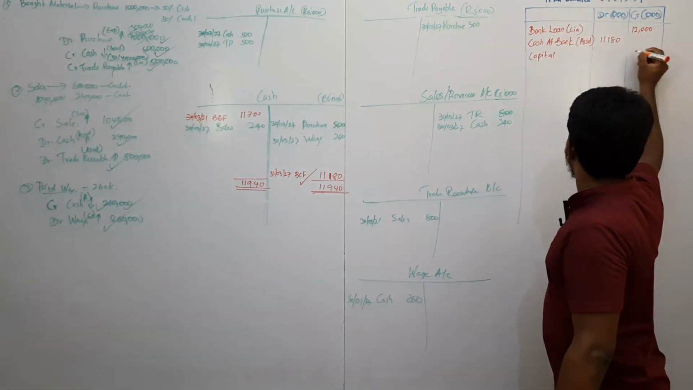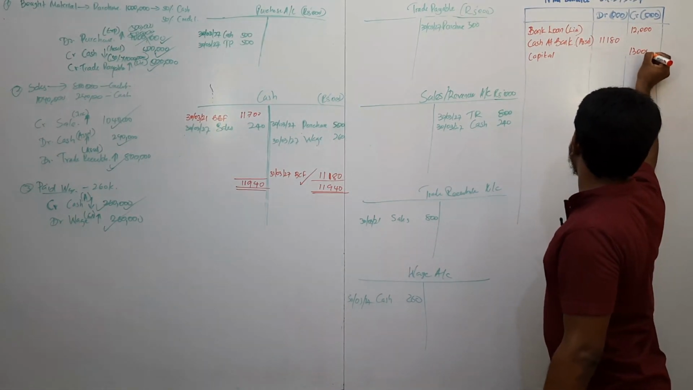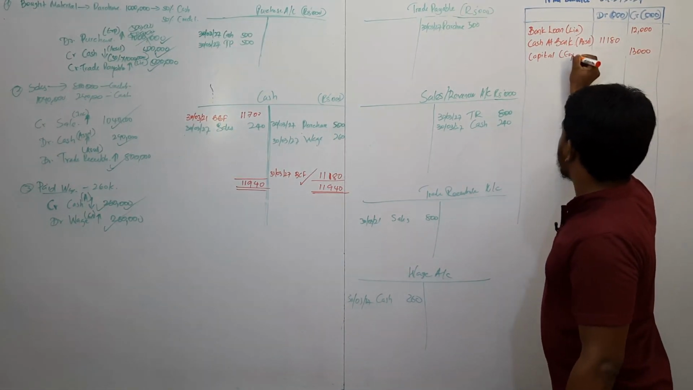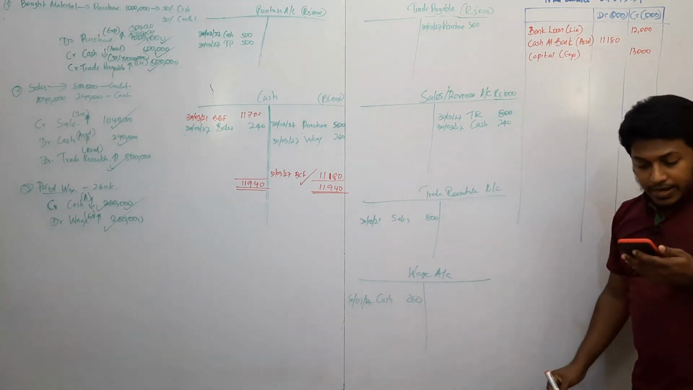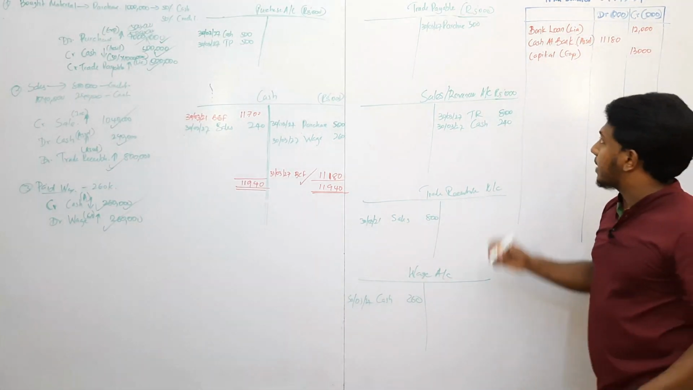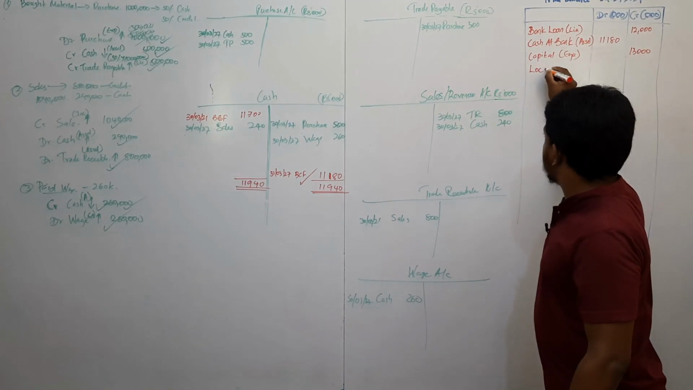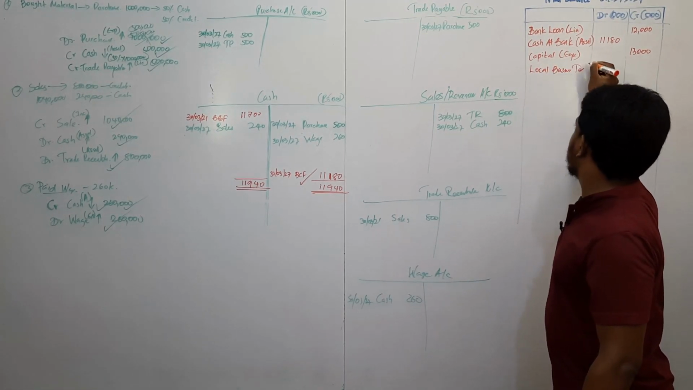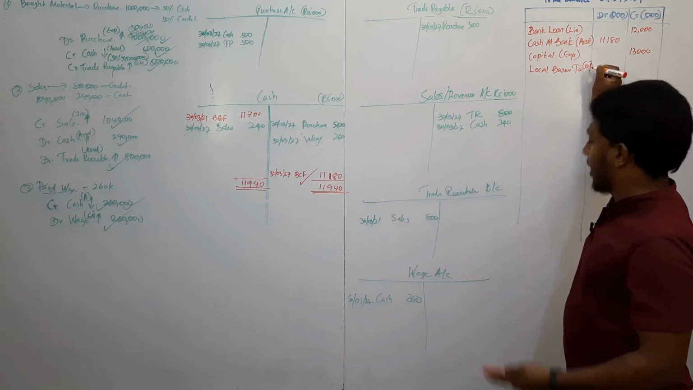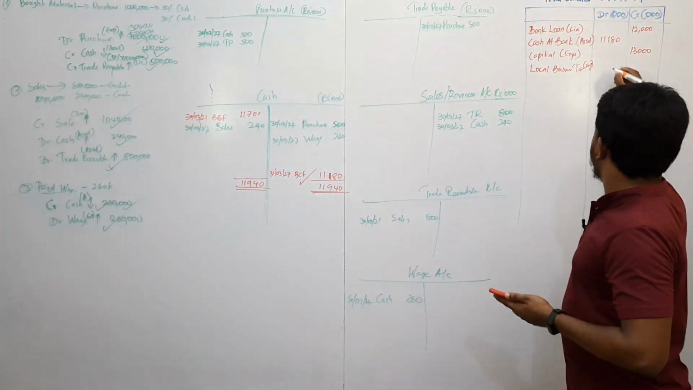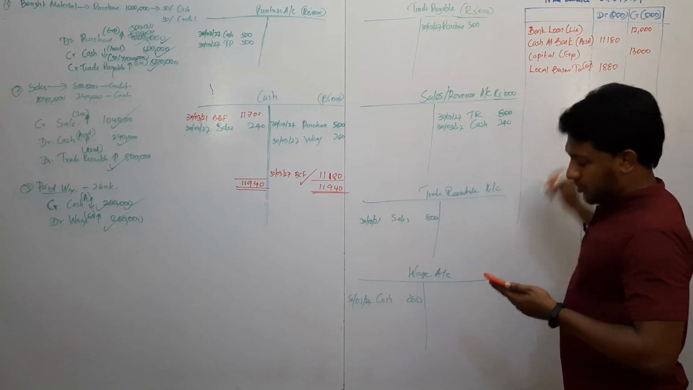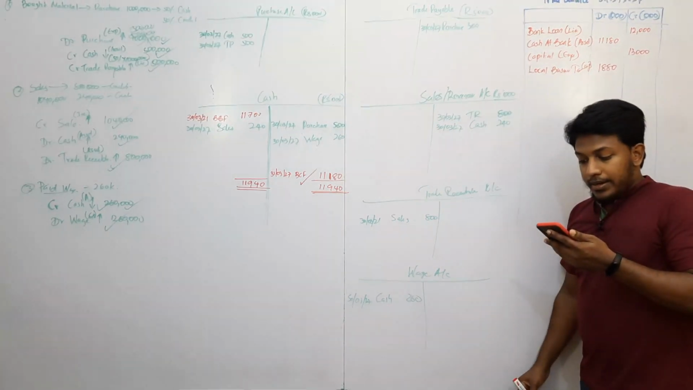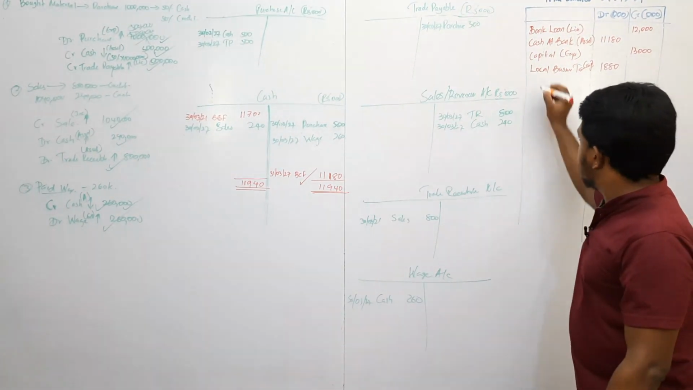13 million. Capital is equity. Equity is credit side. Next, local business tax. Local business tax is expense. It's a debit side, 1,880,000. Now, trade payable.